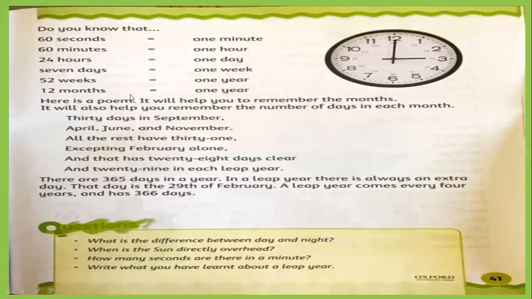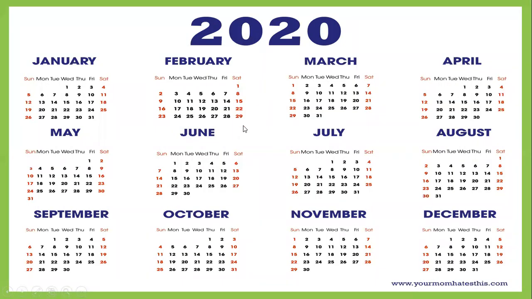So children, we were talking about the seconds, minutes, and hours. Now 7 days, 1 week, 52 weeks, 1 year, 12 months, 1 year. Let's see here. They are saying 7 days, 1 week. You can start count from here. 1, 2, 3, 4, 5, 6, 7. These 7 days means 1 week. Sunday, Monday, Tuesday, Wednesday, Thursday, Friday, and Saturday. It covers 1 week. 7 days equal 1 week.